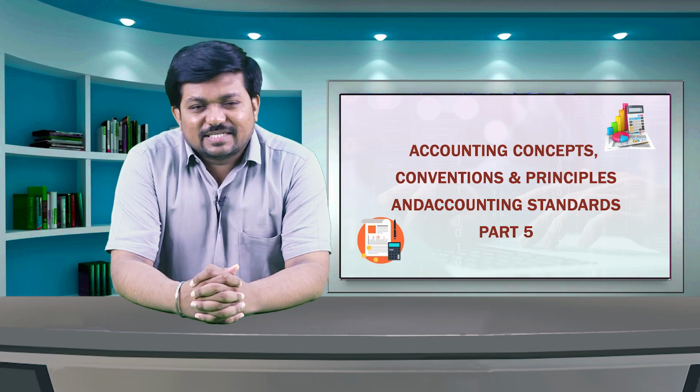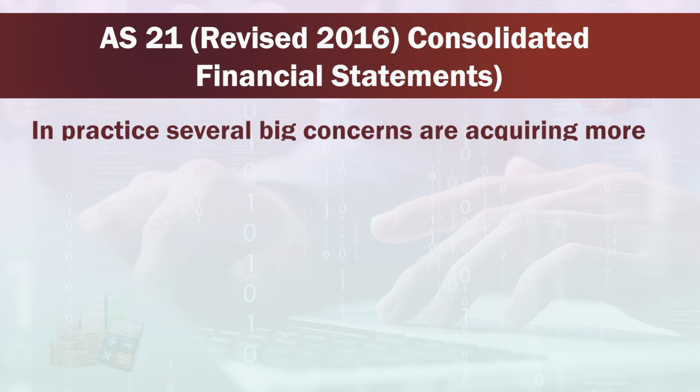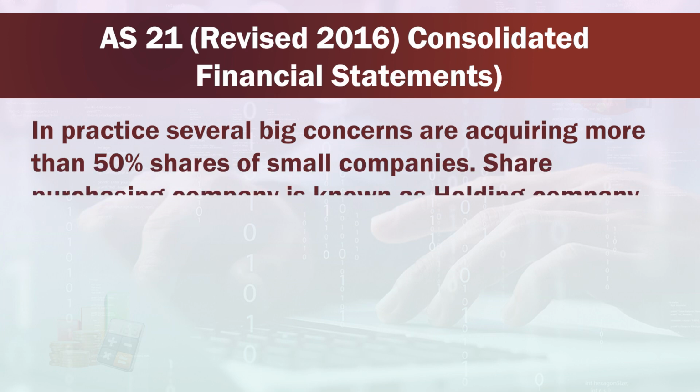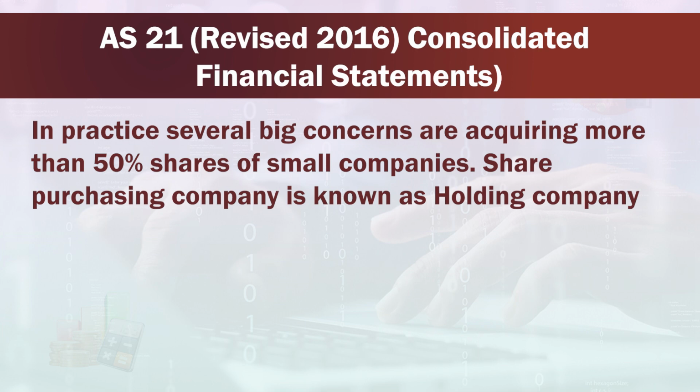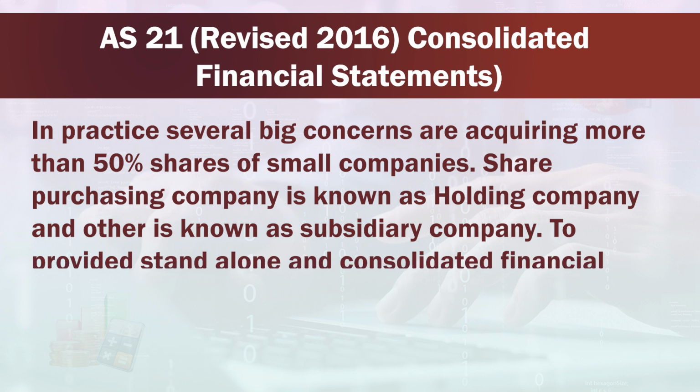Now, we will see AS 21 Consolidated Financial Statements, which was revised in the year 2016. In practice, several big concerns are acquiring more than 50% shares of small companies. The share purchasing company is known as the holding company and the other is known as the subsidiary company.